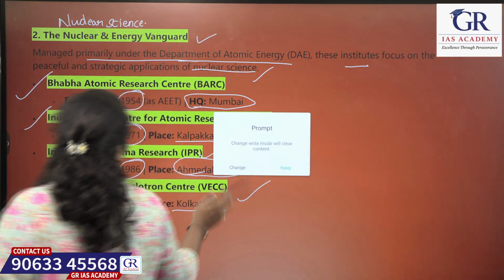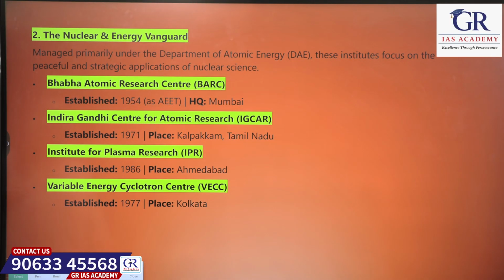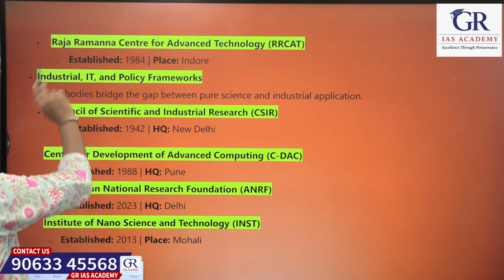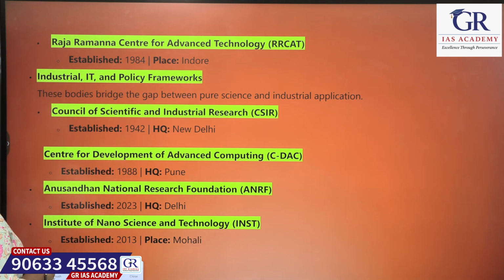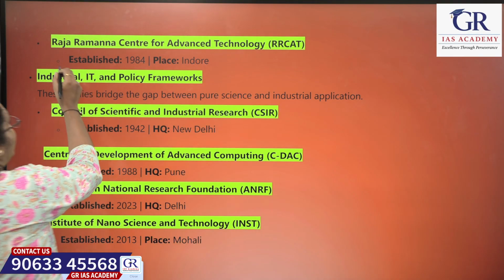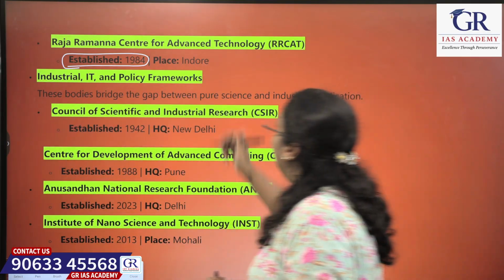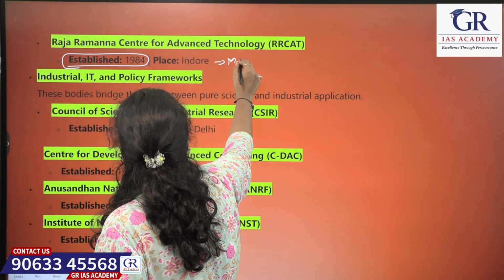Okay. Next, these are a few domains in the nuclear science sector. One more thing in this same nuclear science: Raja Ramanna Center for Advanced Technology, established in the year 1984 and situated in Indore. Okay. Indore in Madhya Pradesh.